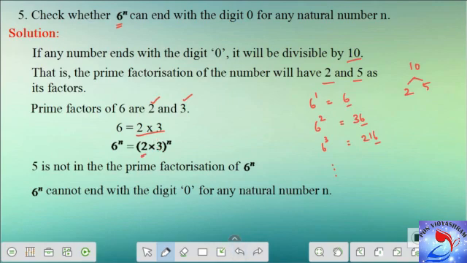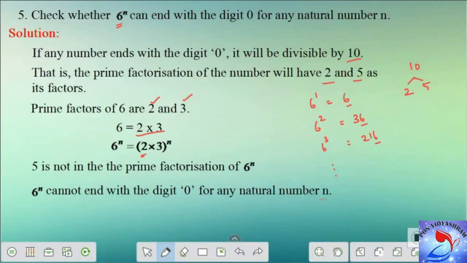So when you want any number to have 0 as the ending digit, it should have 2 and 5 as its prime factors. But we have only 2, we don't have 5 here. So 5 is not in the prime factorization of 6 power n. Hence 6 power n cannot end with the digit 0 for any natural number n.